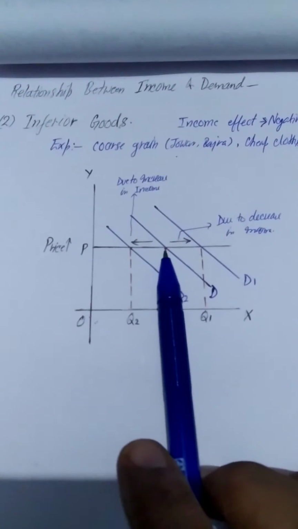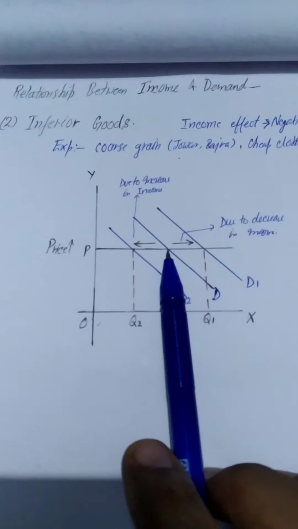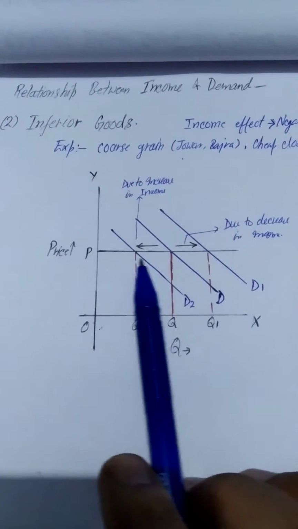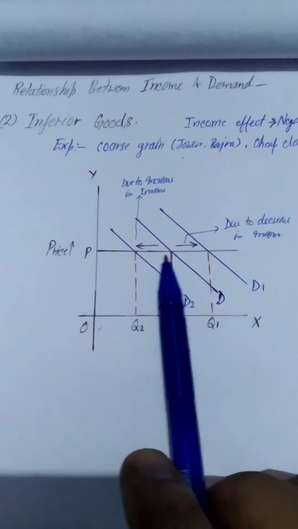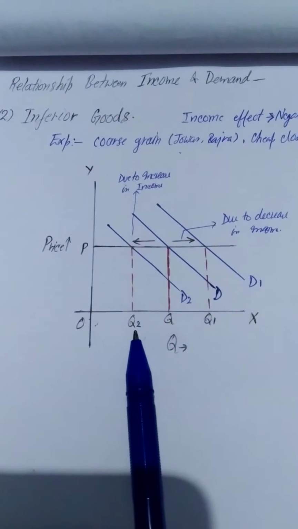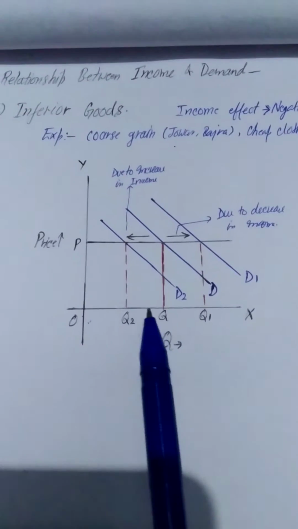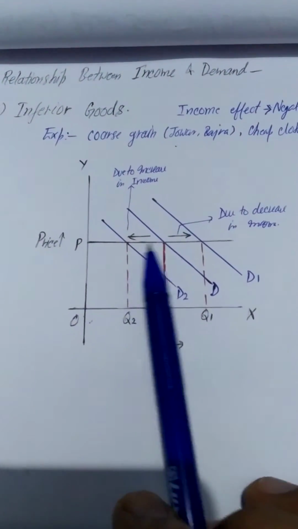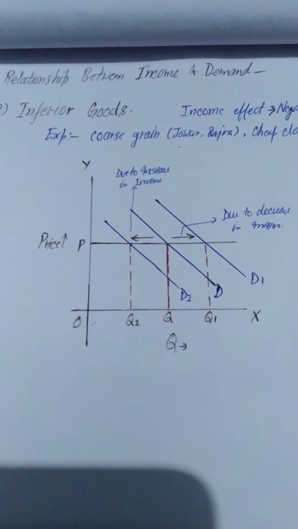He will like to have some better quality things, so he will reduce the consumption of coarse grains, cheap cloths and other inferior goods, and he will start using his extra income for better commodities.